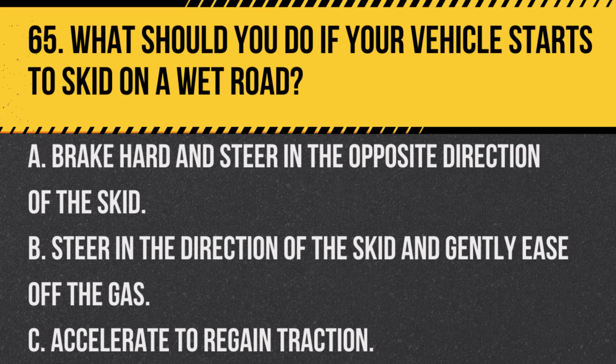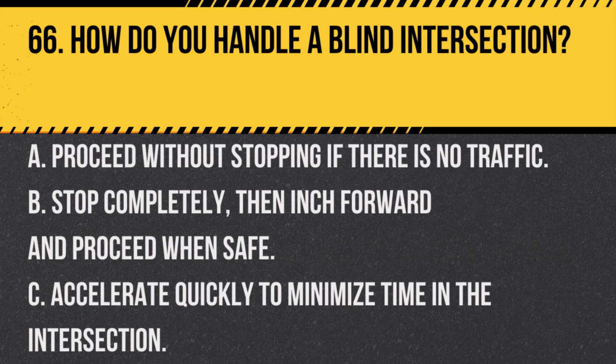Question 65. What should you do if your vehicle starts to skid on a wet road? A. Brake hard and steer in the opposite direction of the skid. B. Steer in the direction of the skid and gently ease off the gas. C. Accelerate to regain traction. Answer. B. Steer in the direction of the skid and gently ease off the gas. If your vehicle starts to skid, steer in the direction you want to go and gently ease off the gas until you regain control.